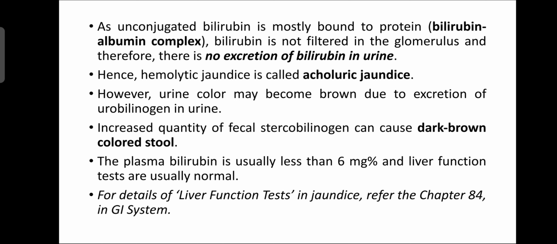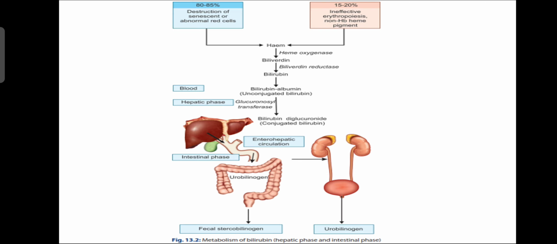However, urine color may become brown due to excretion of urobilinogen in the urine. Increased quantity of fecal stercobilinogen can cause dark brown colored stool. Plasma bilirubin is usually less than 6 mg and liver function test is normal in hemolytic jaundice. So that is about hemolytic jaundice.